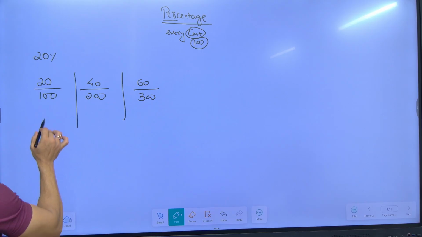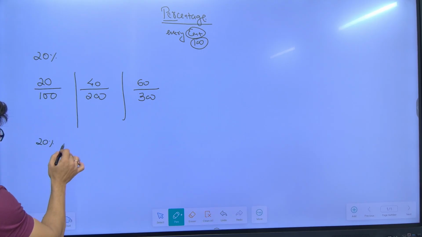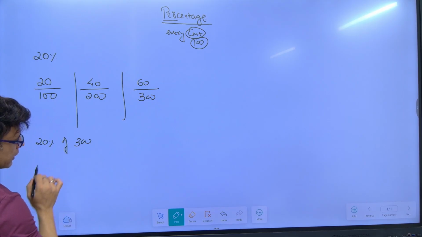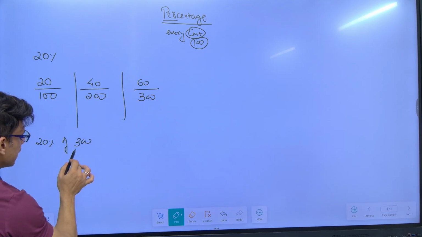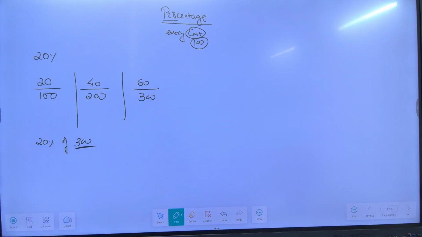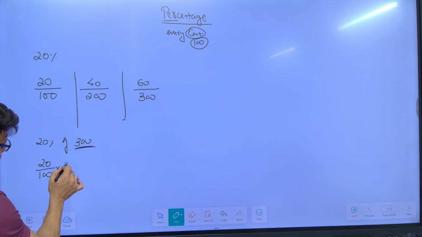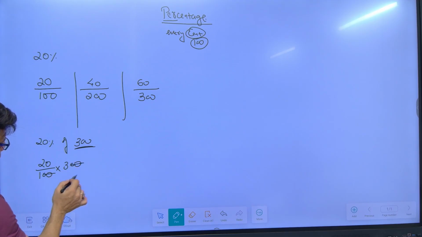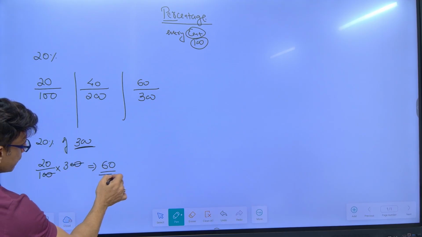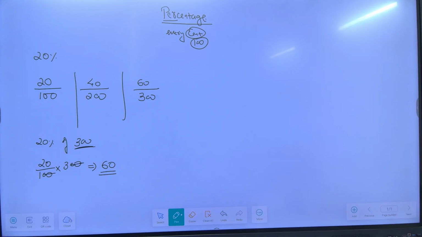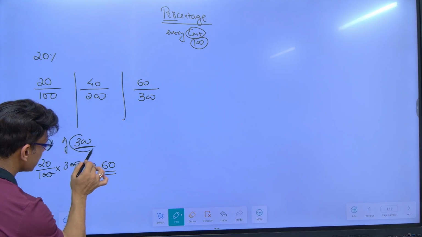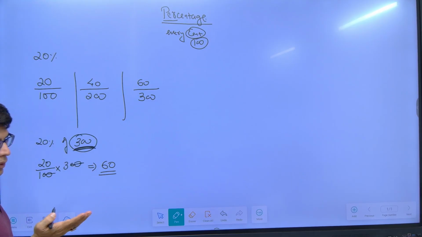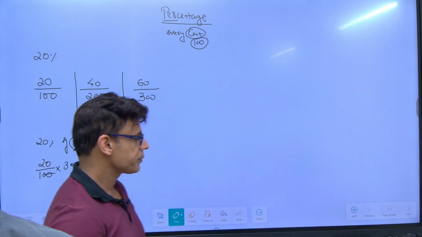So if I say a student has scored 20% marks of 300, this should give you 60. 300 means total marks is 300. That is your base value. So if someone has scored 20% marks, it means 20 by 100 into 300. Cancel, cancel. 3 2s are 6 followed by a 0. 60 marks, right? So when I say 20% of 300, whatever is written after "of" is your base value. Out of 300, someone has scored 20% marks, which is equivalent to what? 60. Clear?